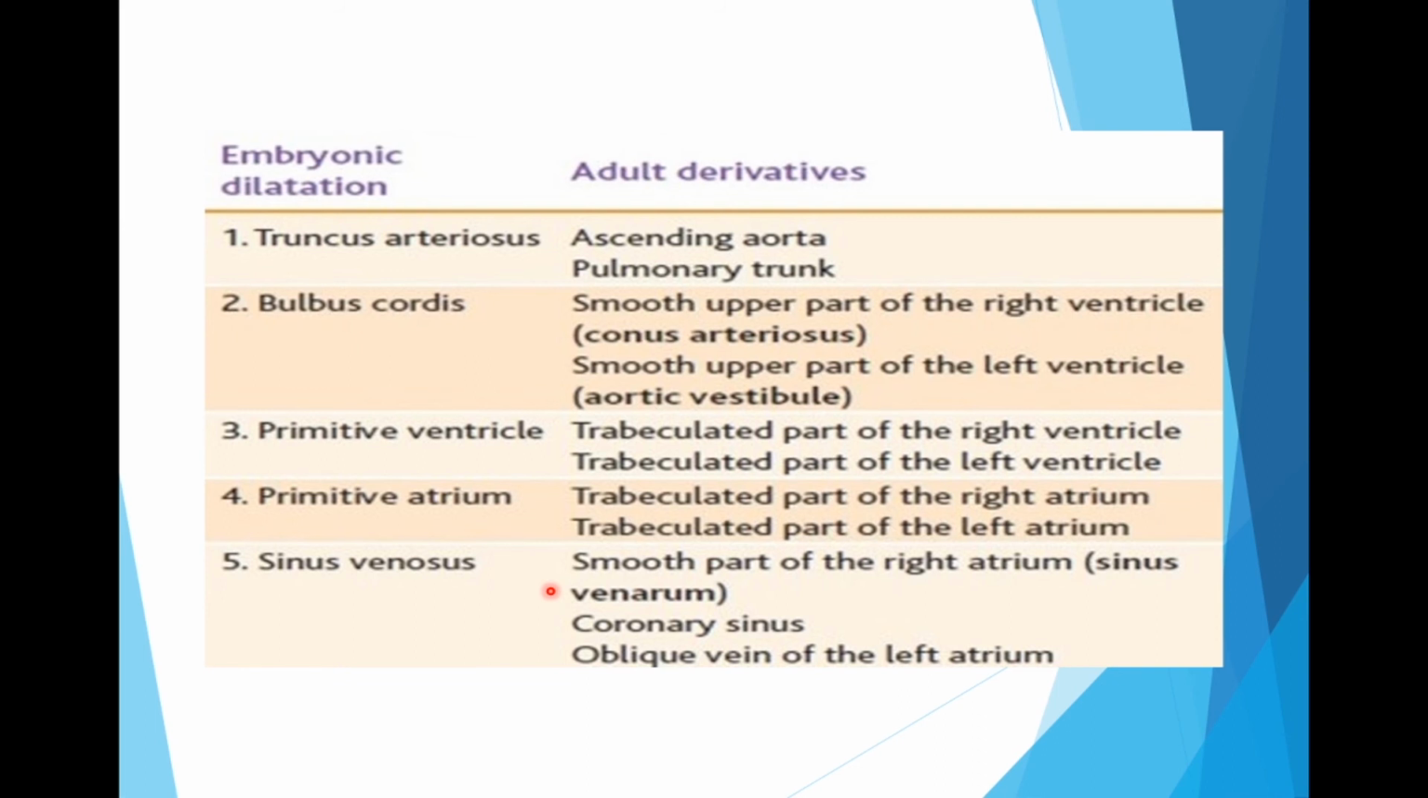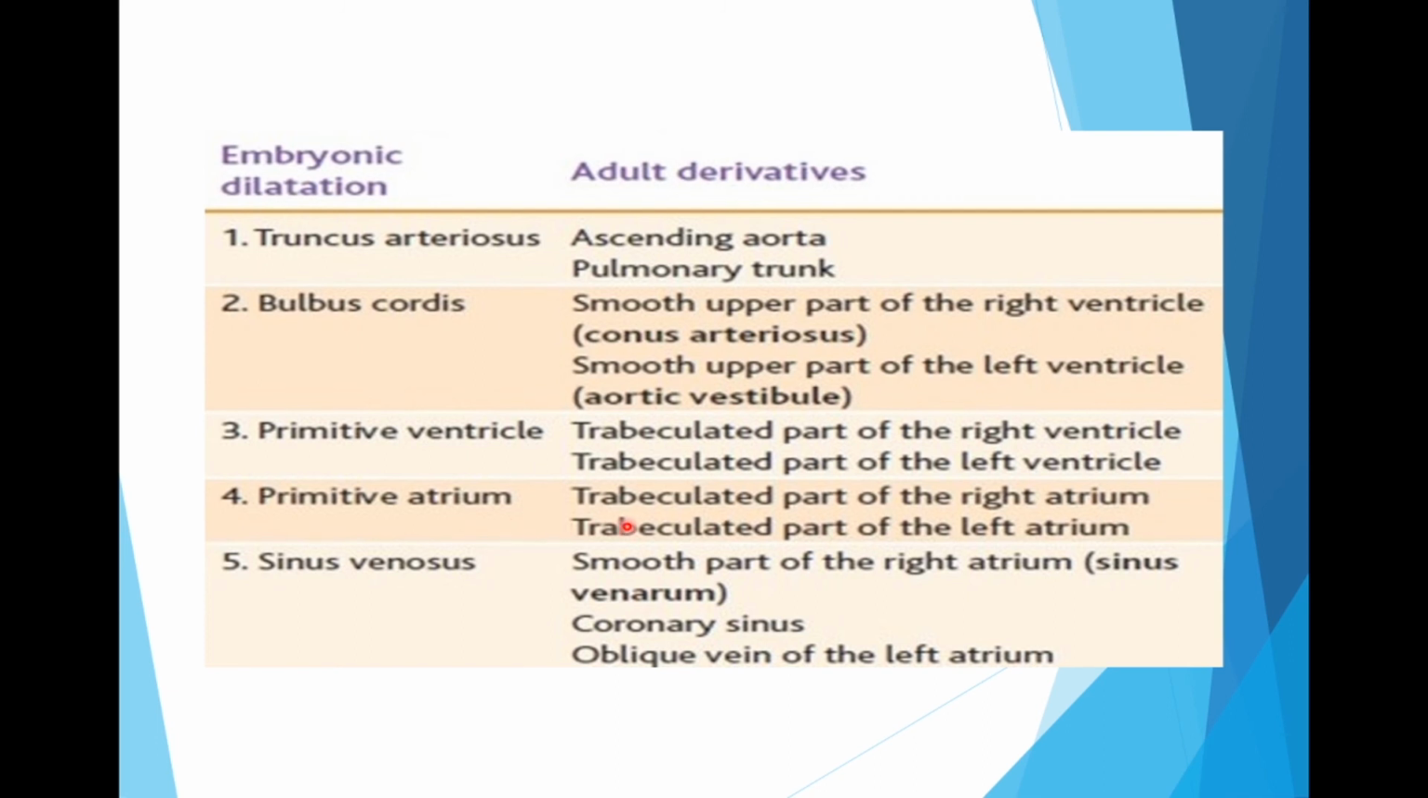So, from the embryo, the adult derivatives are like this. Truncus arteriosus gives rise to the ascending aorta and the pulmonary trunk, and they both are separated by a spiral septum. Then there is bulbus cordis, forming the smooth upper part of the right ventricle and the smooth upper part of the left ventricle. Primitive ventricle is responsible for the formation of the trabeculated part of the right and left ventricles. And the primitive atrium is again responsible for the trabeculated part of the right and left atrium.